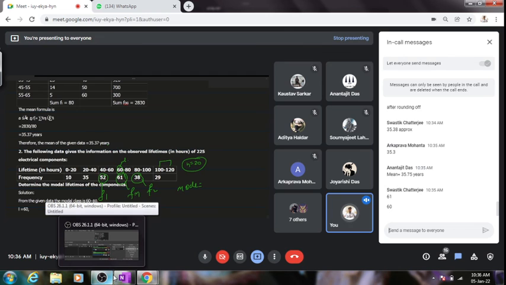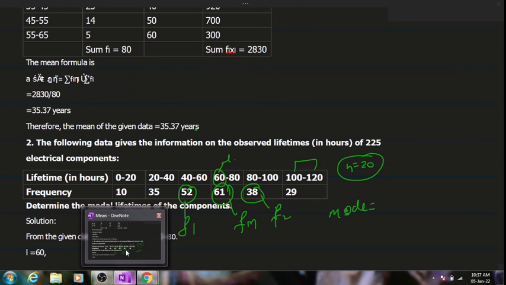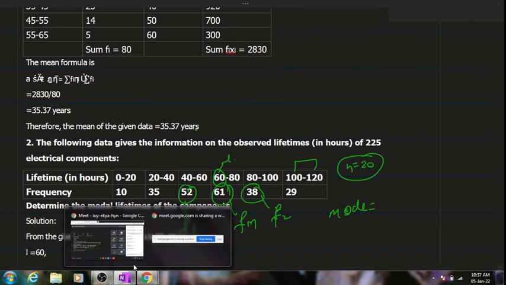Mode is very simple compared to the mean. Mode always stays the simpler method. Substitute it in the formula and let's see who can give me the answer first. The modal lifetime of the component has to be calculated.